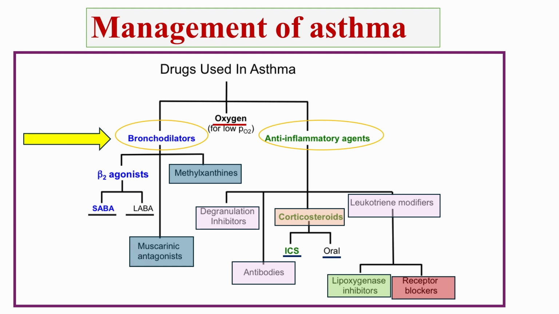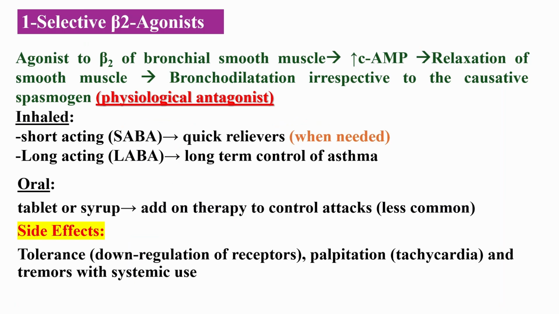The first-line bronchodilators used in asthma management are selective beta-2 adrenergic agonists. They bind to beta-2 receptors on bronchial smooth muscle, increase cyclic AMP, and cause smooth muscle relaxation, leading to bronchodilation regardless of the underlying trigger. These agonists are classified by duration and route.